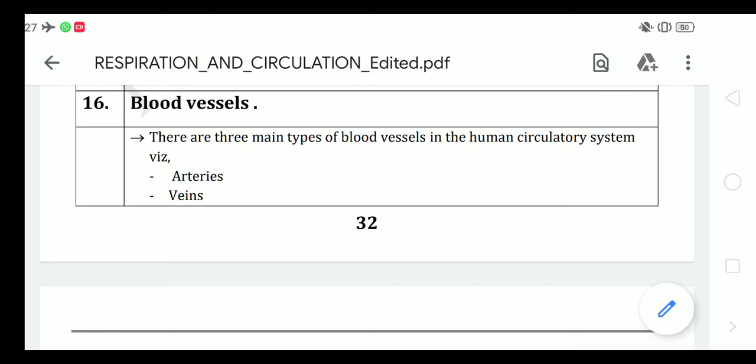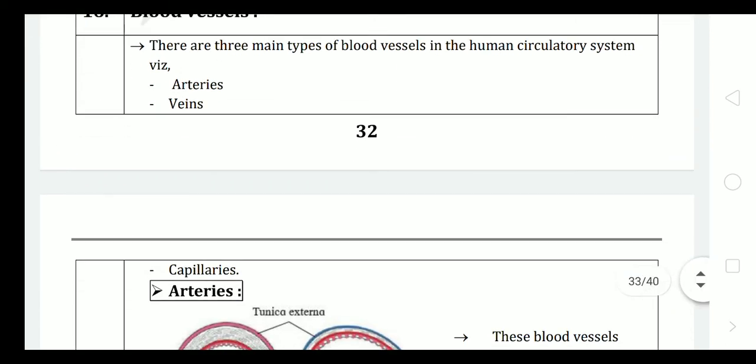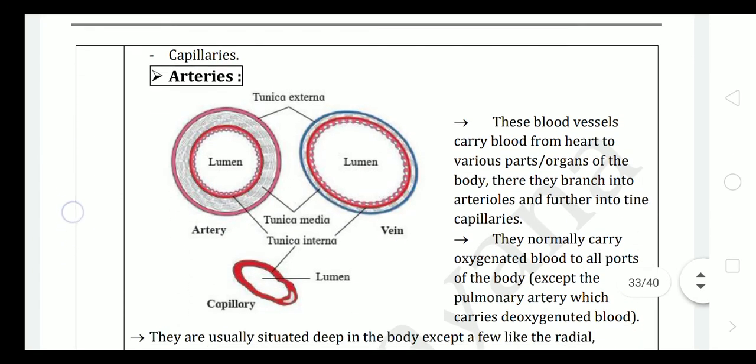Good morning, students. Today we are going to start the last subtopic of this chapter, that is blood vessels. There are three main types of blood vessels in the human circulatory system, that are arteries, veins and capillaries.